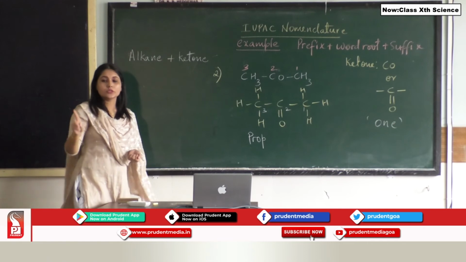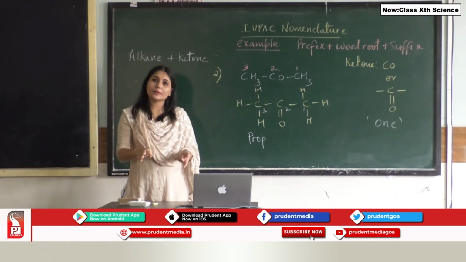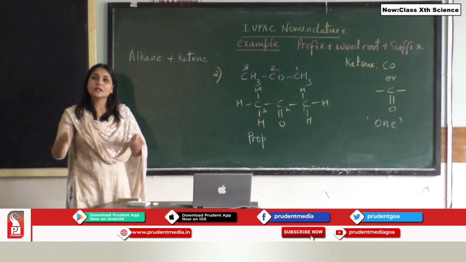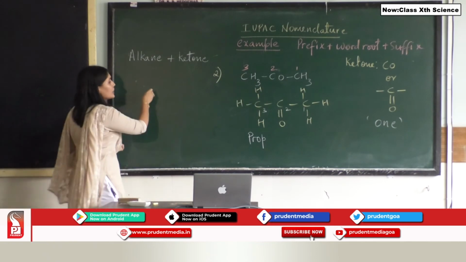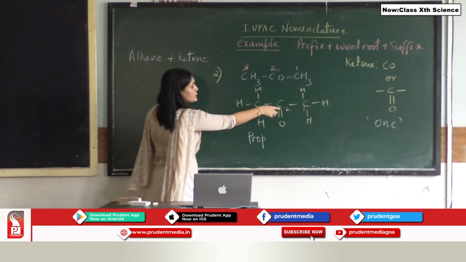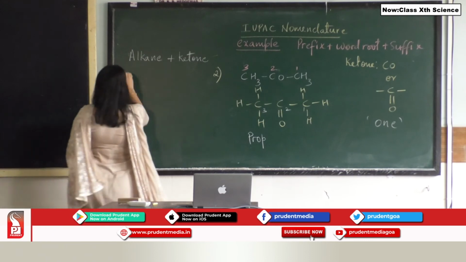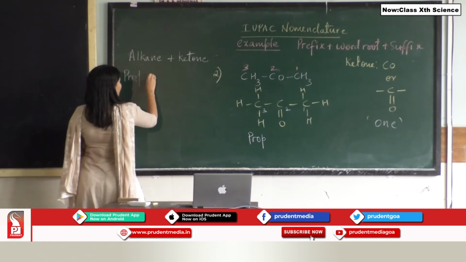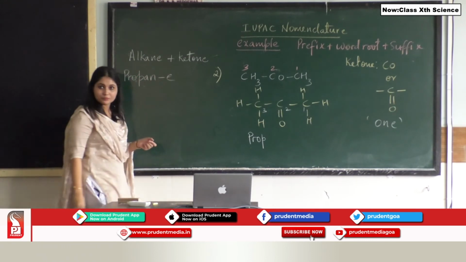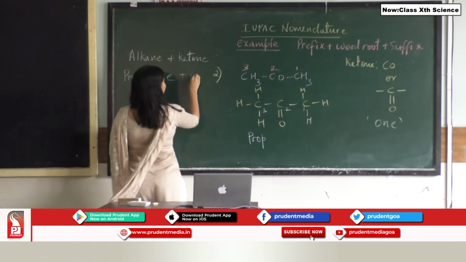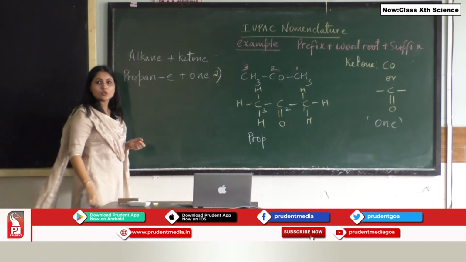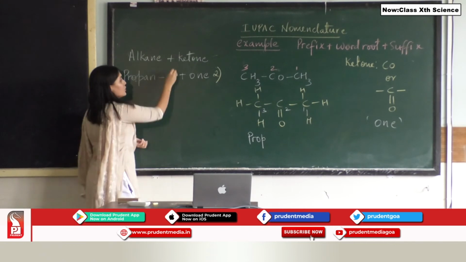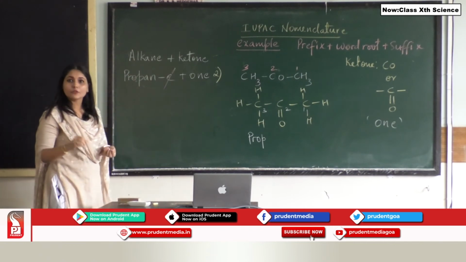As I told you, the rule states that 2 vowels cannot be together. So we have to drop the E from the alkane. The alkane that we have here is propane, so I am going to remove the E. The ketone suffix is O and E, so I cancel the E from the alkane.